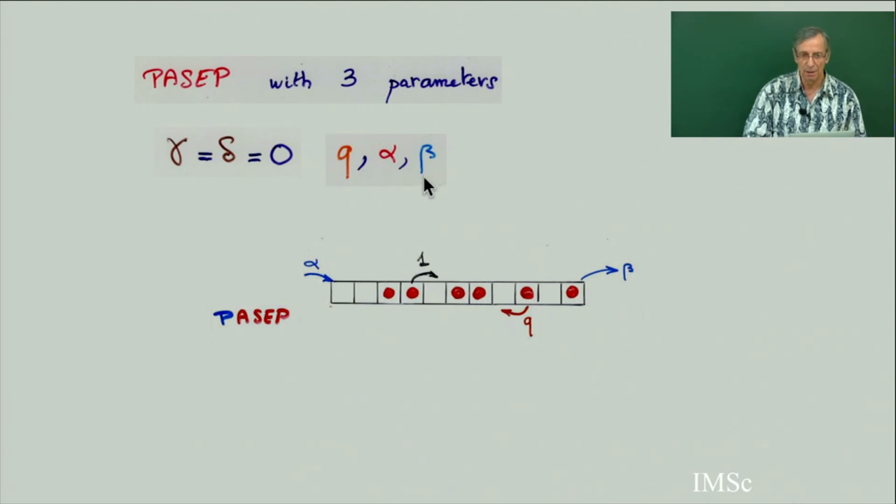So in chapter 3 we will restrict ourselves mainly to 3 parameters: gamma, q, alpha, and beta. 3 parameters means gamma equals delta equals 0. So particles enter on the left inside the strip, they go out by the right, and they can move inside the strip, but they can only enter by the left and get out by the right. This is the PASEP with 3 parameters.